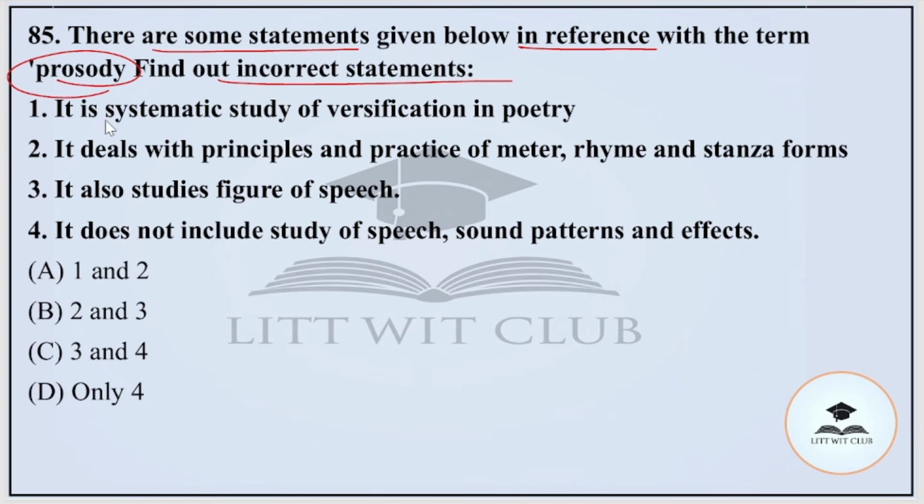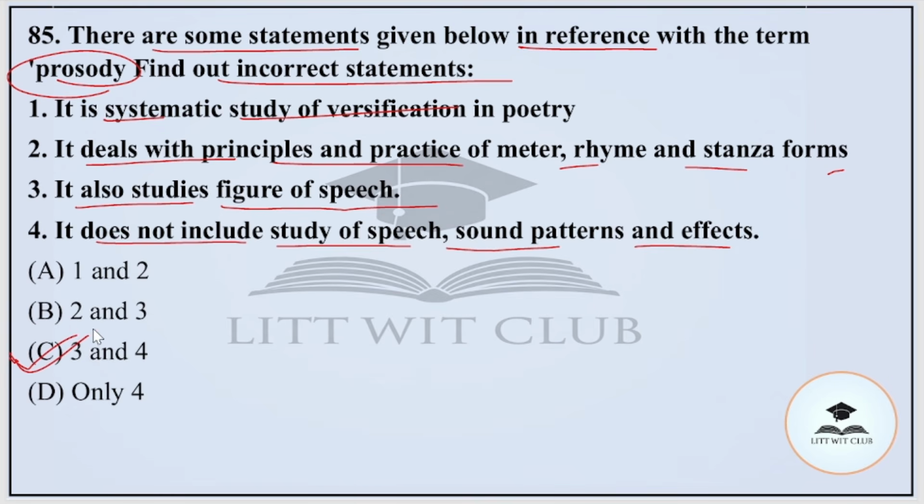First, it is a systematic study of versification in poetry. Second, it deals with principles and practice of meter, rhyme, and stanza forms. Third, it also studies figures of speech. And fourth, it does not include study of speech sound patterns and effects. And the correct option is option number C. That is, statements 3 and 4 are wrong.